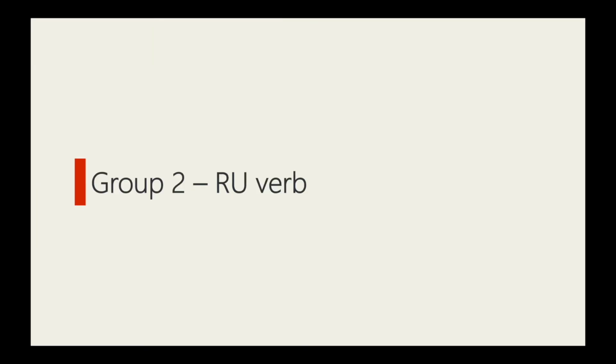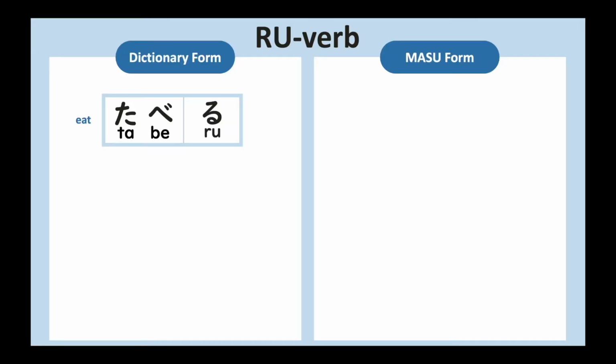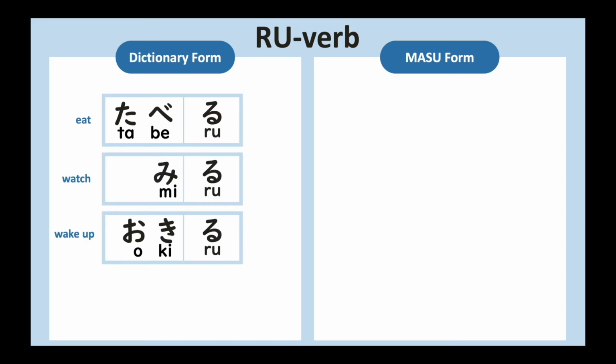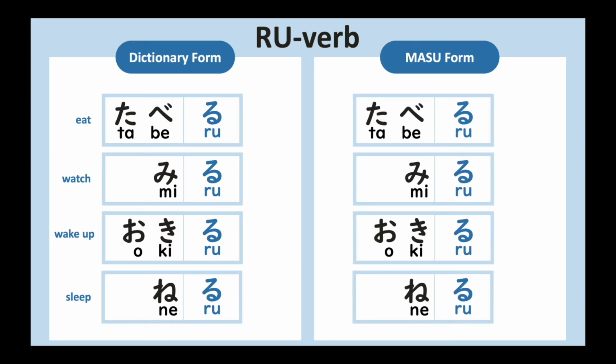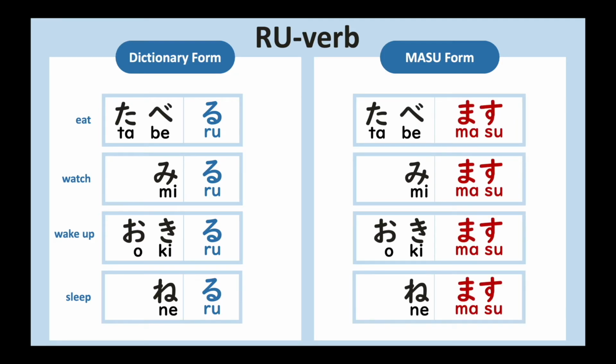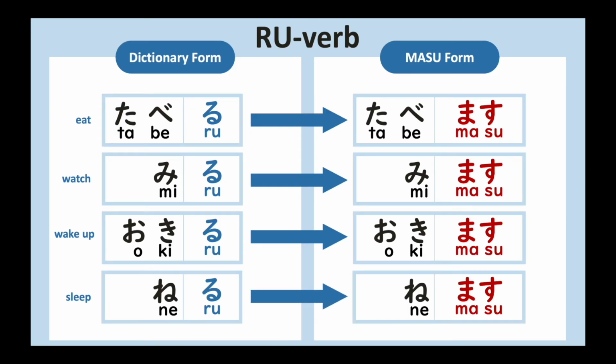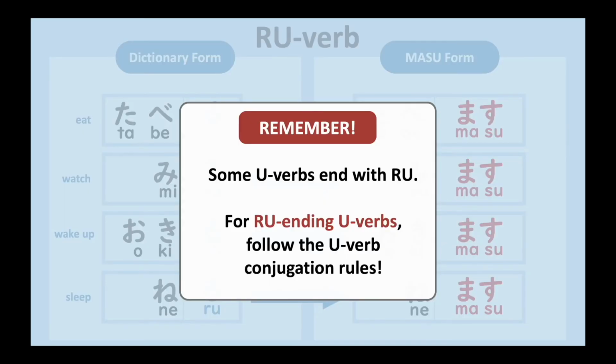Let's see how we change ru verbs to the mas form. Let's look at 4 examples all at once. Taberu, to eat. Miru, to watch. Okiru, to wake up. And neru, to sleep. As the name implies, all the ru verbs end with ru. So to conjugate ru verbs into the mas form, we simply replace the last ru with mas. So taberu becomes tabemasu, miru becomes mimasu, okiru becomes okimasu, and neru becomes nemasu. Please remember that some u verbs end with ru. For ru ending u verbs, please follow the u verb conjugation rules.